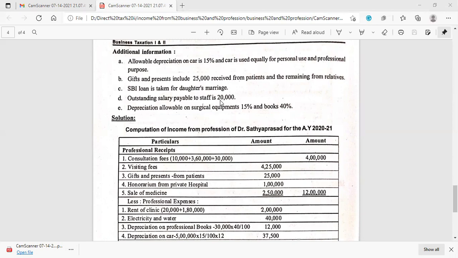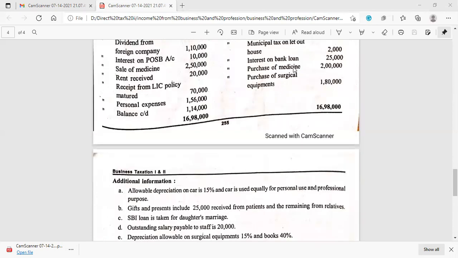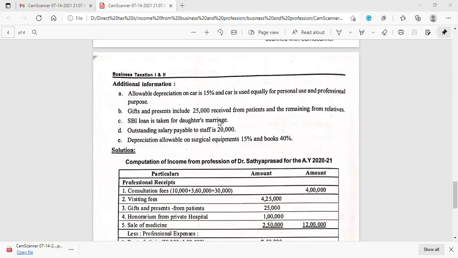It is still due, not paid, so we have to exclude it. So the total amount of salary was 1,50,000. Out of that, 20,000 is due and only 1,30,000 is paid, and that 1,30,000 must be considered. The due amount is not debited in the receipts and payment account, since it is a cash account, and only cash paid and cash received must be considered.